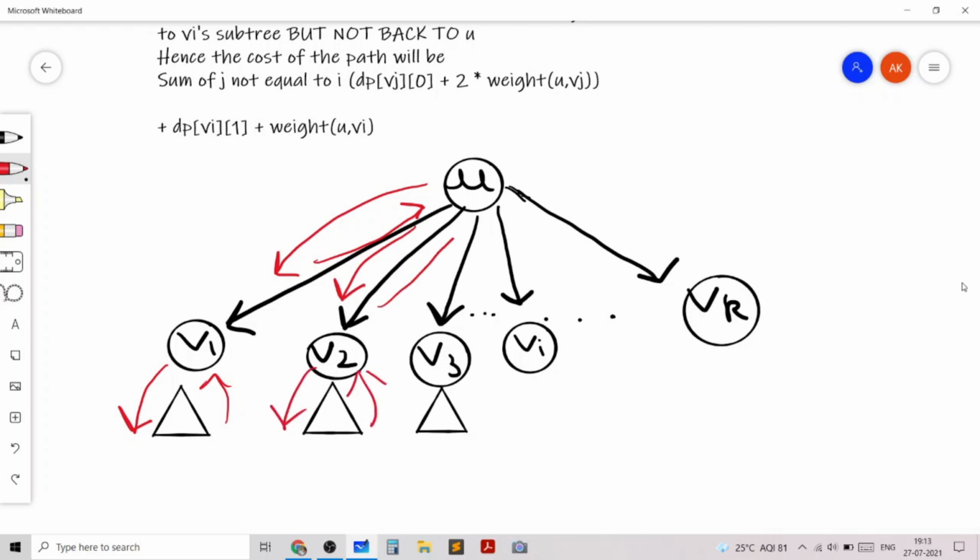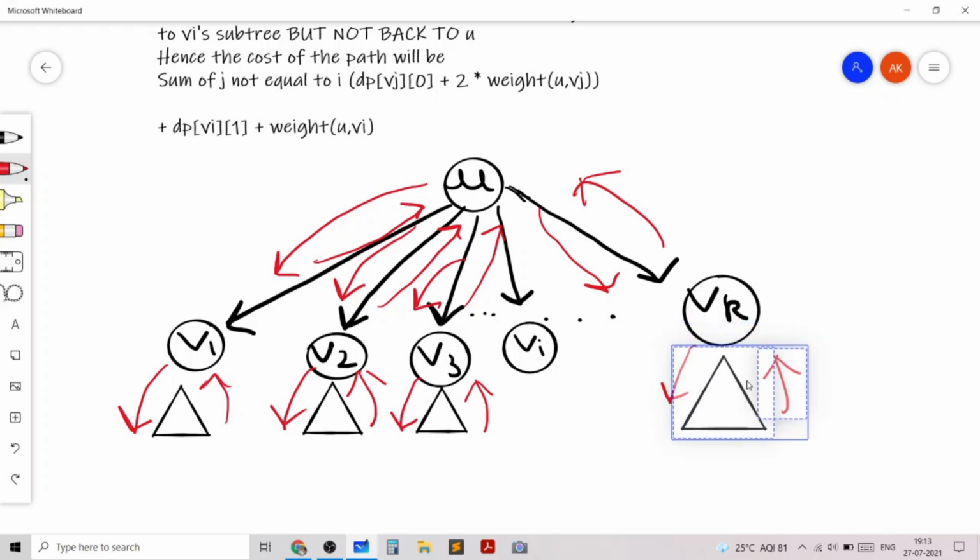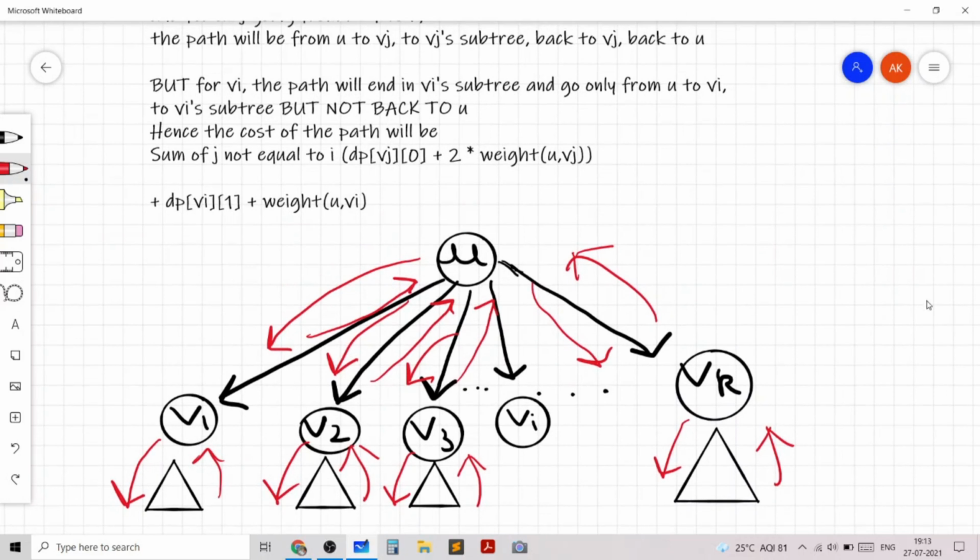This is the exact same case which we handled in the computation of dp u 0. The only difference is that something different happens for the vi'th child. For all children other than vi, the same case happens which we considered in the previous dp state.